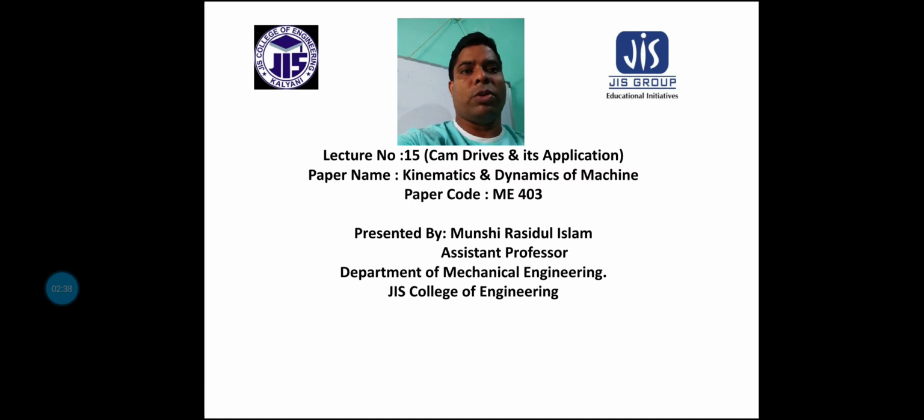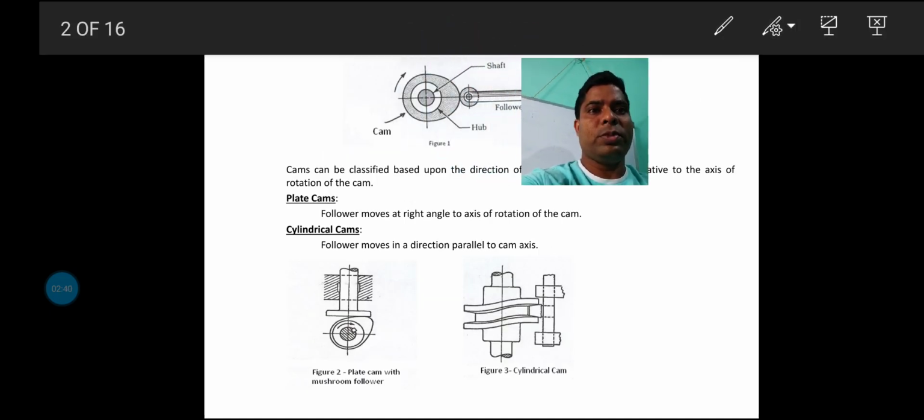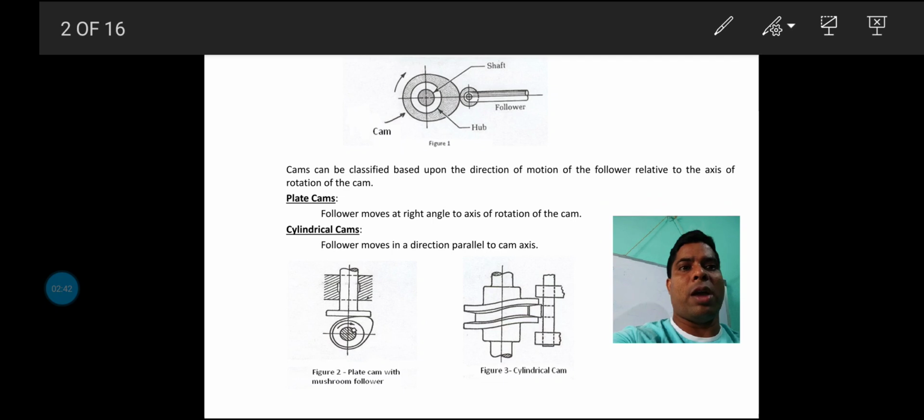Now the next point, the defined shape of the cam can be discussed. Suppose this is a pictorial view of a cam drive. If you see the diagram, one cam is fixed and the follower is on one side.